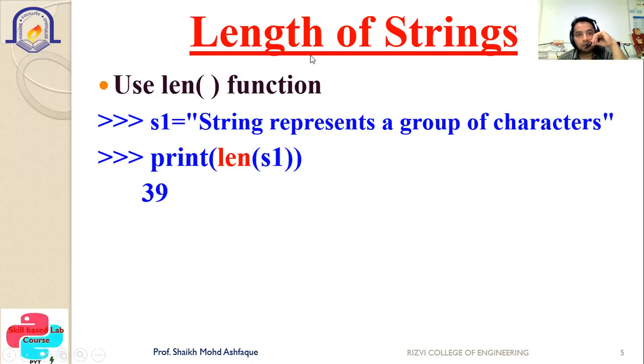Then length. If you want to find out the length of the characters, at that time the len method is used, and inside the brackets we have to write the string of which you want to find the length. So len is the method which is used to find out the length of the string. You can see the output as 39, meaning S1 contains 39 characters. It will also count the spaces, the alphabets, etc.